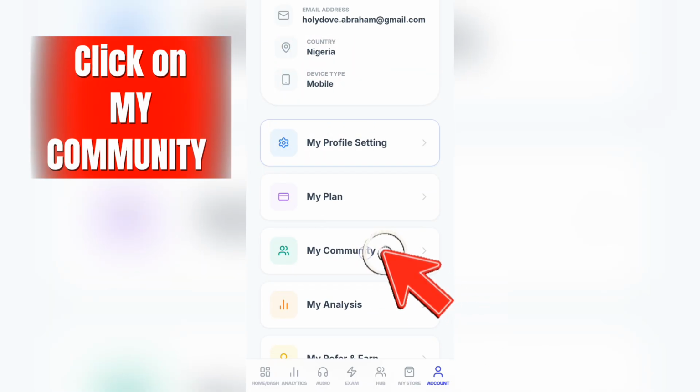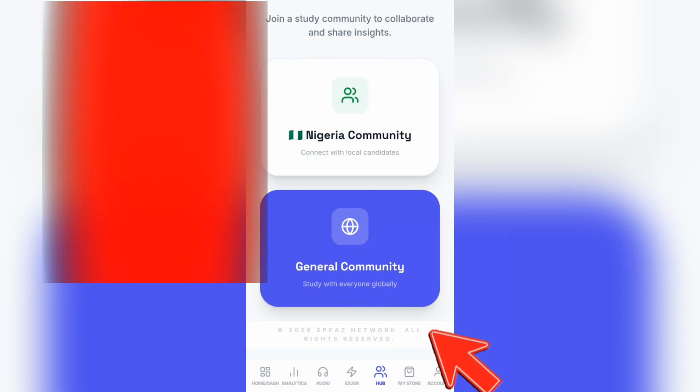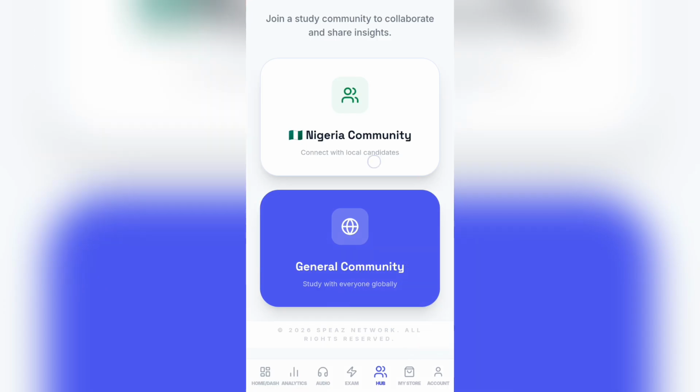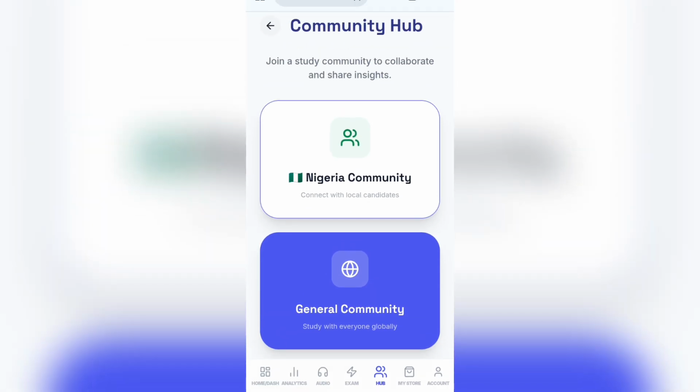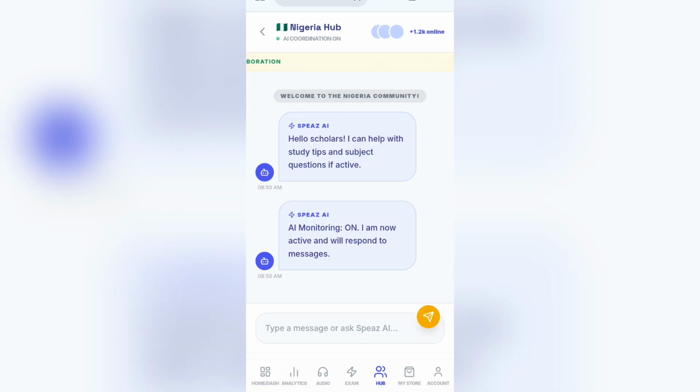My community, when you click on community, we have Nigeria as my chosen country, and we have the general community. The general community consists of all the countries that the app has accepted and is available. Your country community is shown here by your country name, and you can click it to join other users on your platform. What happens here is that you can interact with other users in this community. One thing that is available is that you can make use of this community to get solutions.